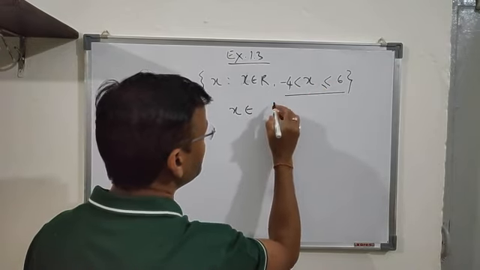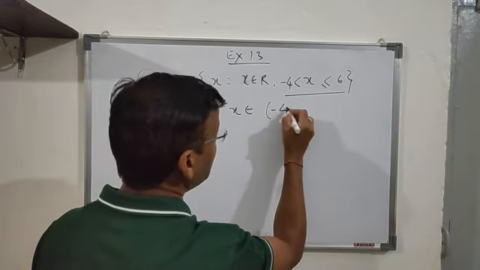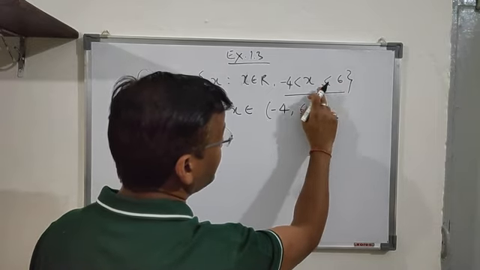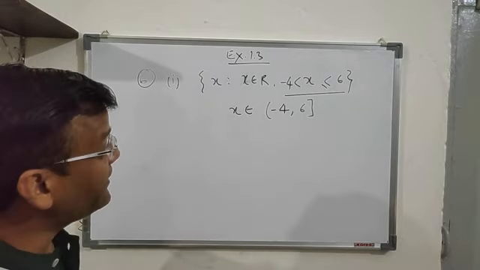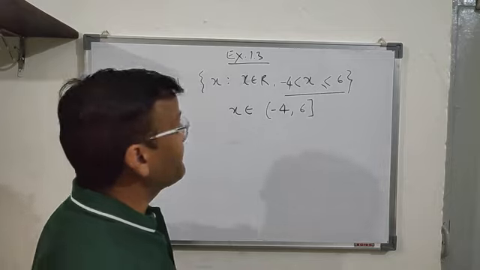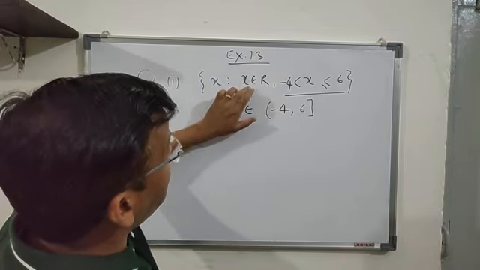It is open on the left because this is greater than minus 4, and it is equal to 6, so equal to is also there. So if you use this square bracket, it is a semi-open interval. Semi-open or semi-closed, both mean the same here. So this is the interval as a subset of the real numbers.